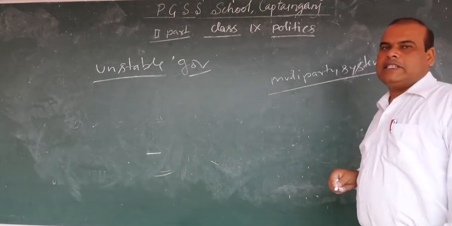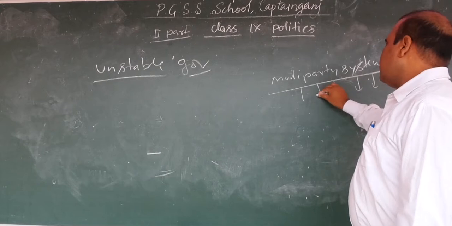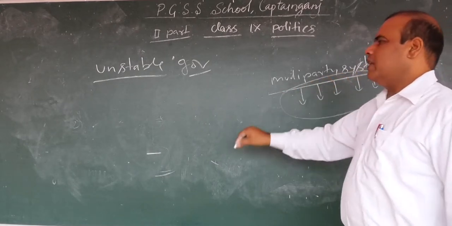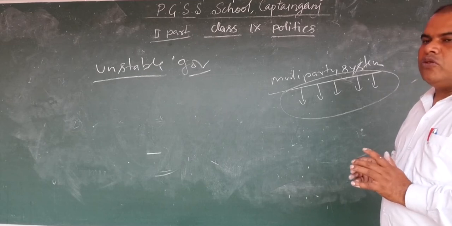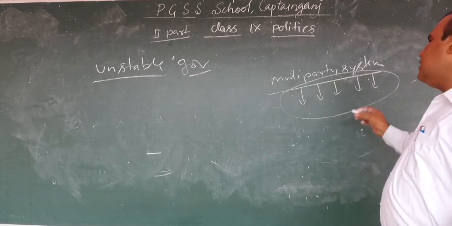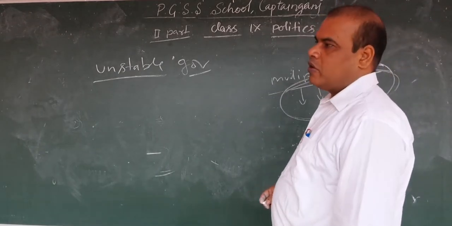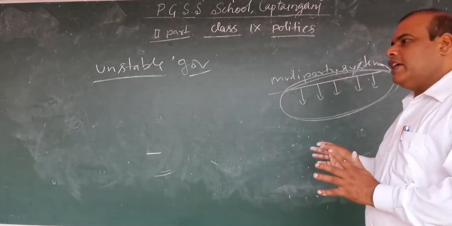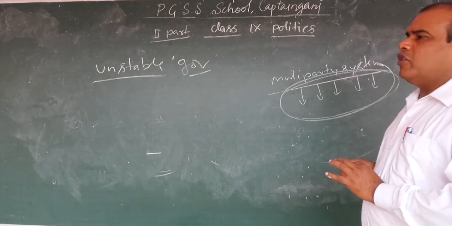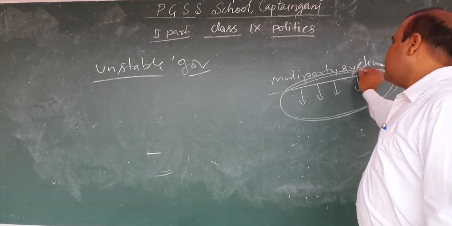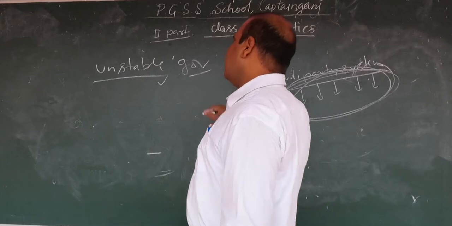Under the multi-party system, what happens? Various political parties contest elections to form the government. In this condition, what happens? No political party is able to gain the majority. In that condition, a coalition government is formed. Coalition government means two or more political parties make an alliance and form the government. A coalition government is not a stable government; it is an unstable government.